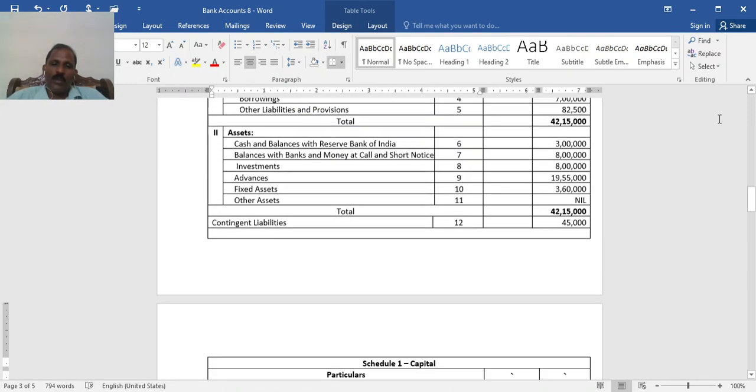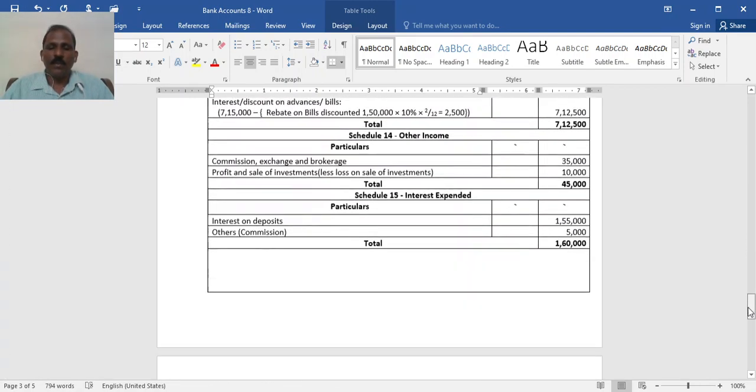8 investments, 9 advances: all sorts of overdraft, cash credit, loans, short term, long term, everything. Advances to other banks within the country, outside the country, to any companies or whoever. Then fixed assets held by the bank. Here both assets are given after depreciation. Then other assets. Here in this problem there are no such items, and there is a contingent liability. So this is all about the present problem.